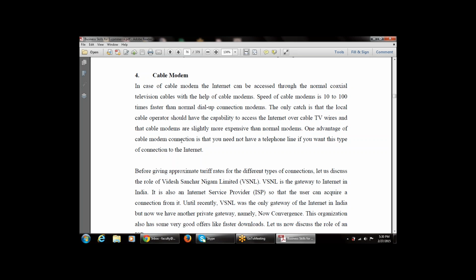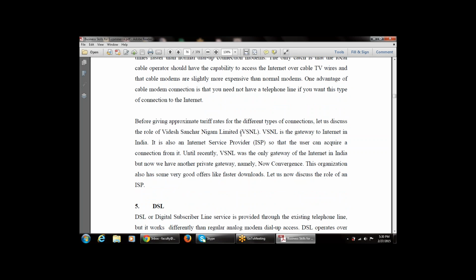So the speed is very high, usually 10 to 100 times faster than the normal dial-up modem. The only catch is that the local cable operator should have the capability to access the internet over cable TV wires, and cable modems are slightly more expensive than the normal modem. But the advantage is that you need not have a telephone line if you want to use this type of connection, that is, a cable modem connection. This is VSNL, the gateway to the internet in India.